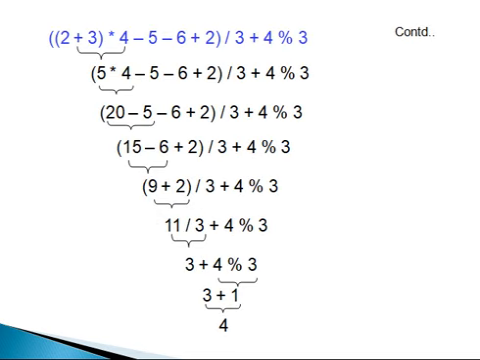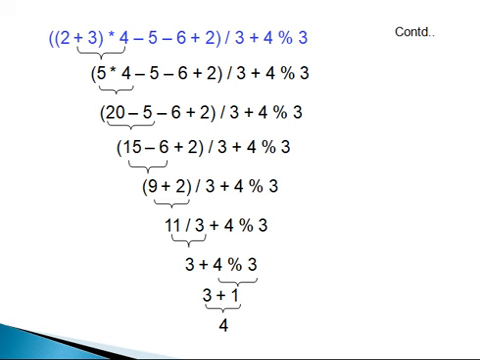So here is one more example. Go through it. Parenthesis has the higher precedence, so it performs the 2 plus 3 addition operation.